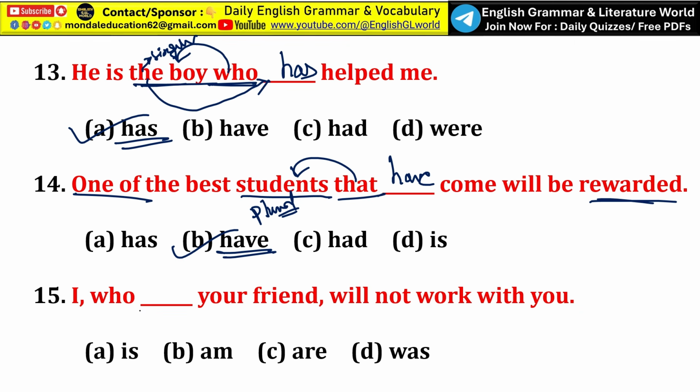Understand? Next, I who dash your friend will not work with you. Now comment and tell me what the right answer is. So here same thing, the relative pronoun who is used, and who always refers to the subject I, and I always takes the verb am. So I who am your friend will not work with you. So here option B, am, is the correct answer. So you have to be careful about the subject part. Here who is just a relative pronoun. Who always suggests the subject, and here the subject is I. After I we have to use the helping verb am.